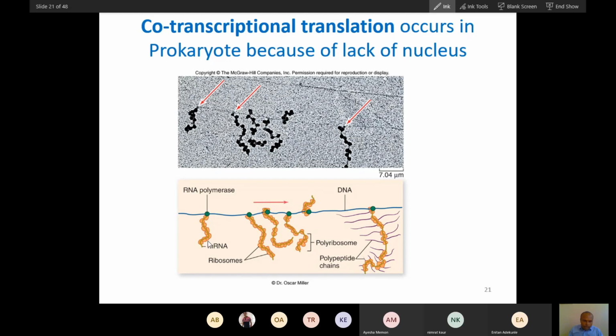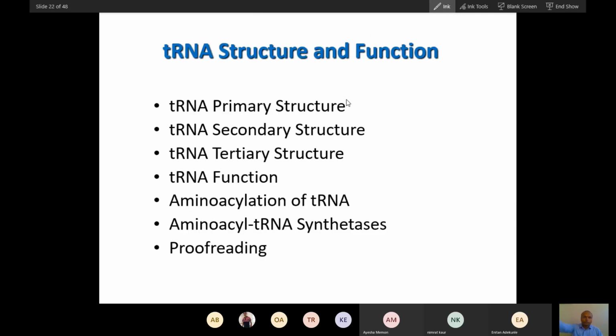This is mRNA. This is DNA. This is mRNA bound with ribosomes, and multiple ribosomes will produce protein. So you can see mRNA synthesis here. As soon as synthesis happens, ribosomes will bind and carry out protein synthesis. So this is how you can see co-transcriptional translation occurs in bacteria, not in eukaryotes.